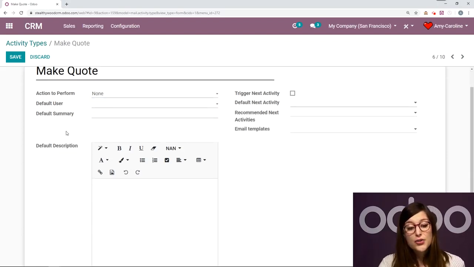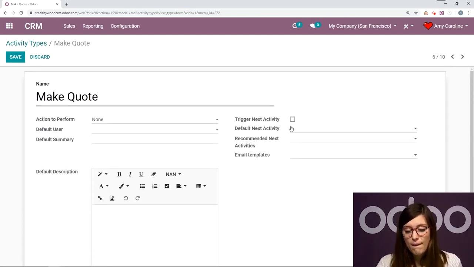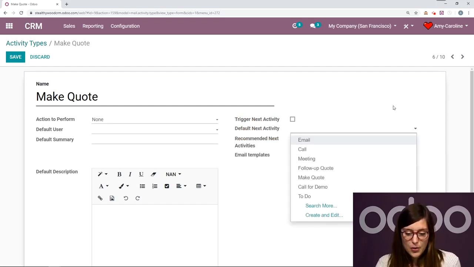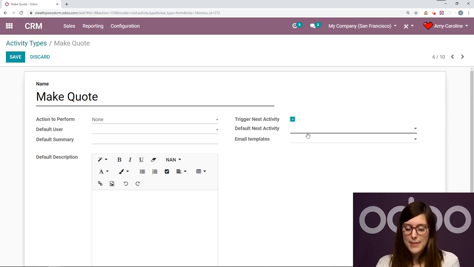We can add a default user, a default summary, default description. Okay, we can even have a scheduled date after the previous activity deadline. Okay, we also have another really cool option that's trigger next activity. Okay, so that means that when I'm done with this, I will be able to trigger the next default activity right away. All right, so you can see I have that default next activity here, which is not a mandatory field. And we know it's not mandatory because the line is not in bold. But if I select this option, it's going to become mandatory.